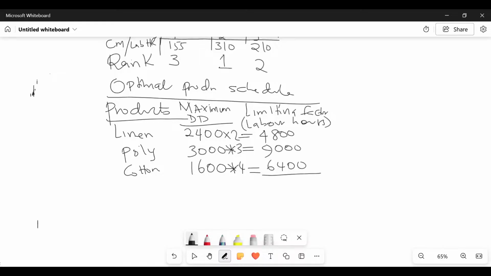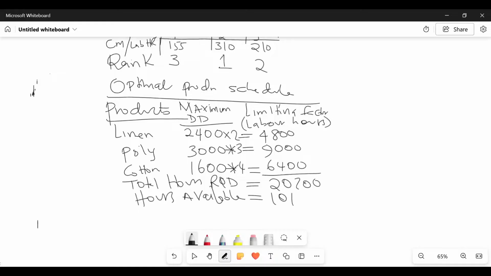So in this case, total hours required. Total hours required, so number in 20, what here somebody? 200. But in this case, how many do we have which are available? 10,100. Because Kenya was under strike, they reduce our available hours. So hours available, ladies and gentlemen, they are 10,100. So then can you kindly give me some advice here?